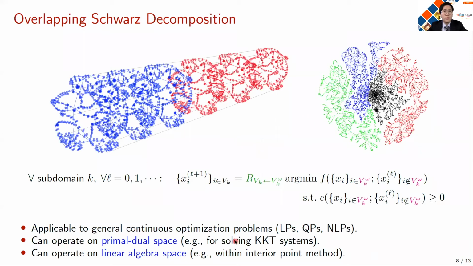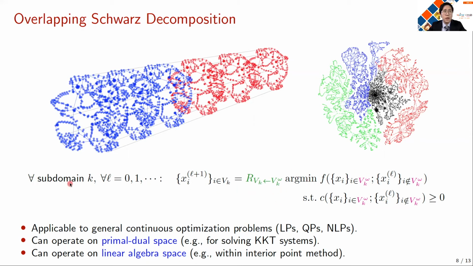So far, we have discussed the algorithm with simple examples, but actually this method can be generalized to any type of graph structured optimization problems, such as space-time problems and network problems. And this is the overlapping Schwarz algorithm for solving general graph structured optimization problems. I won't go into the detail because the notation is a bit complicated, but from a high level, we can see that the key essence of the algorithm actually remains the same.